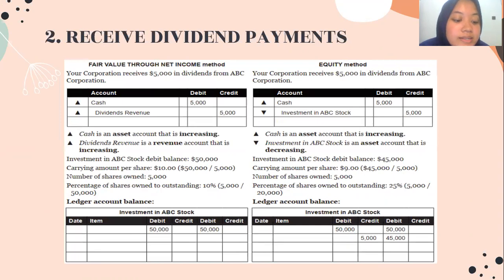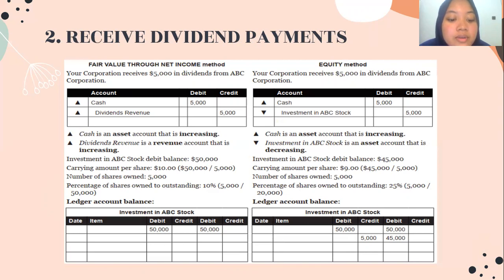The second is receive dividend payment, divided into two methods. Under the fair value through net income method, the investor simply reports dividend receipt as revenue.